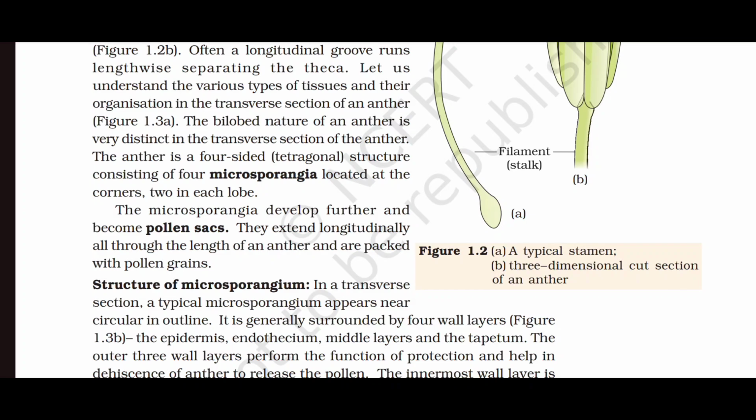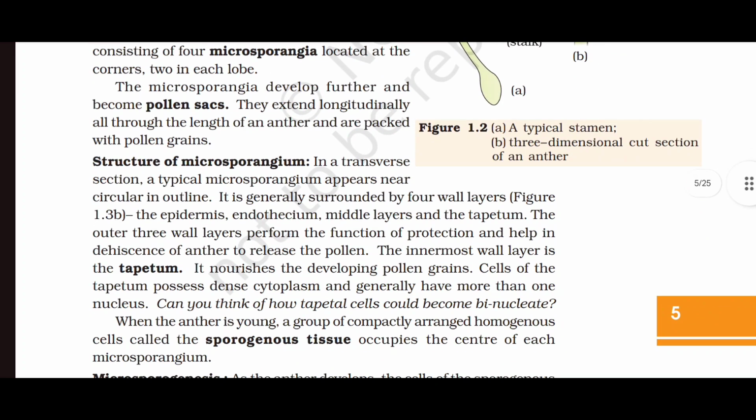Structure of microsporangium. In a transverse section, a typical microsporangium appears near circular in outline. It is generally surrounded by four wall layers: the epidermis, endothecium, middle layers, and the tapetum. The outer three wall layers perform the function of protection and help in dehiscence of anther to release the pollen.